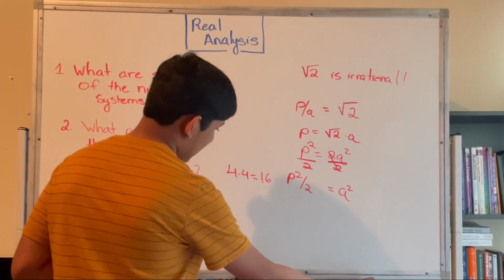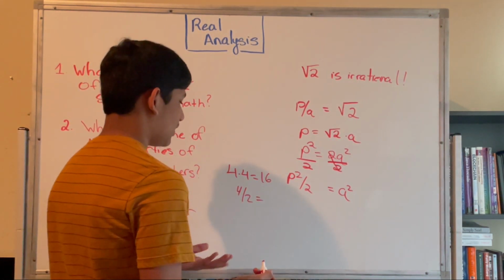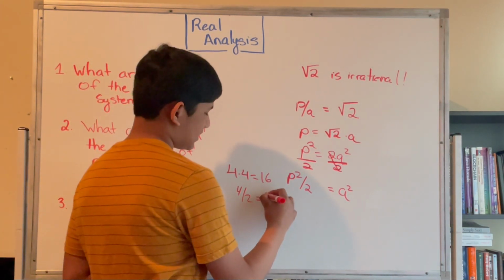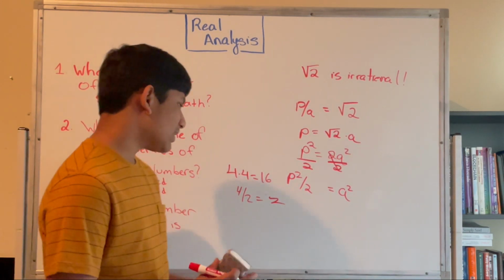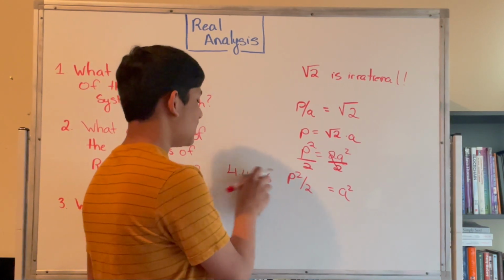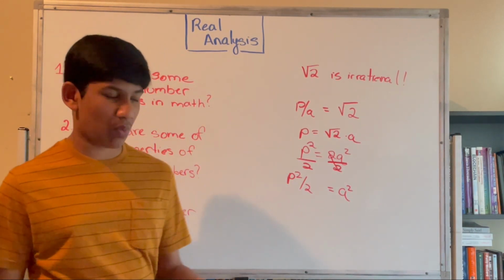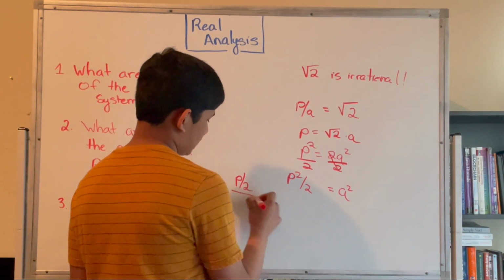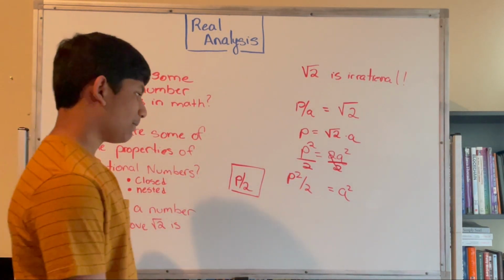But then again, we can see that 4 divided by 2 also is a whole number, which means that we get, let's just say, 2 in this case. So therefore, we can see that if P squared is even, then P must be even as well. So P divides 2. Well, P over 2 exists. That's what we're just going to be boxing right now.